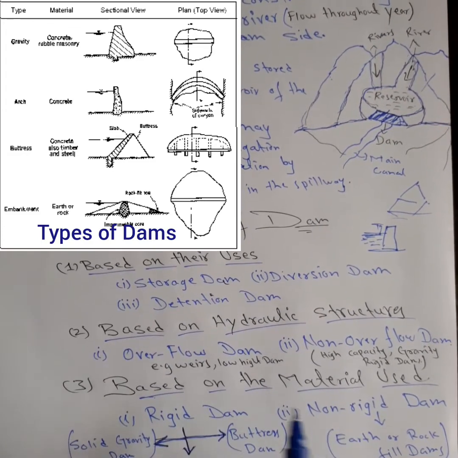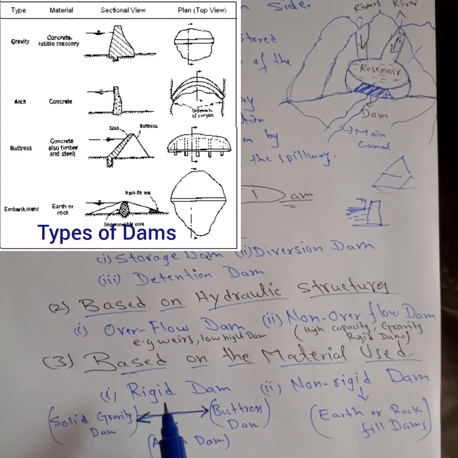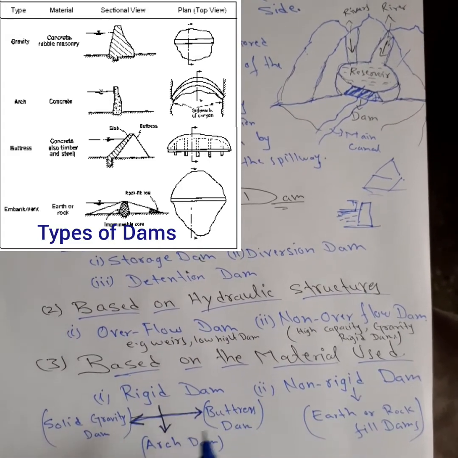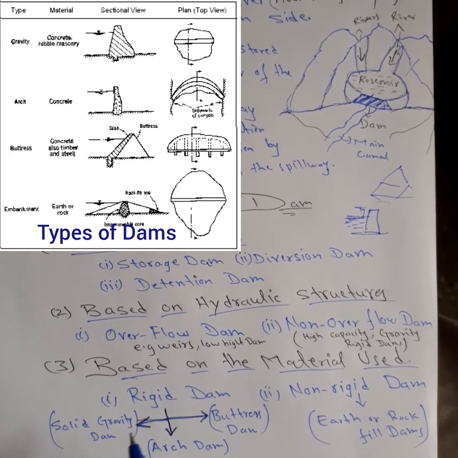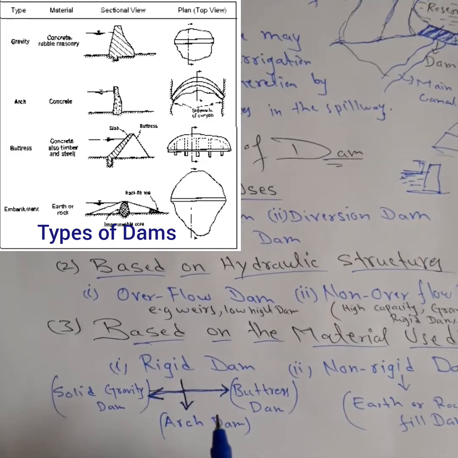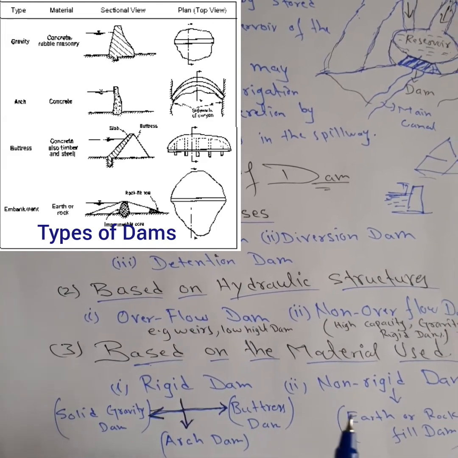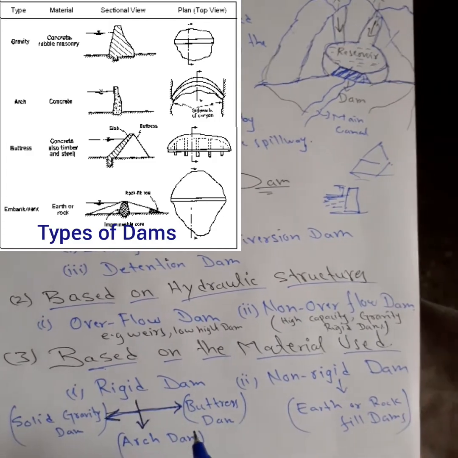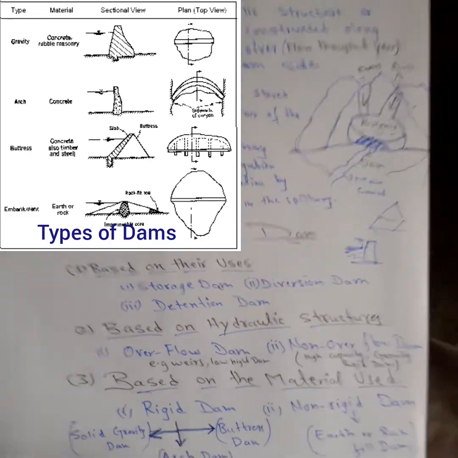Based on the material used, dams may be rigid dams and non-rigid dams. A rigid dam means it may be a solid gravity dam, buttress dam, arch dam, or any other solid type structure, depending upon materials like RCC or concrete structures. And non-rigid means earth fill or rock fill materials.